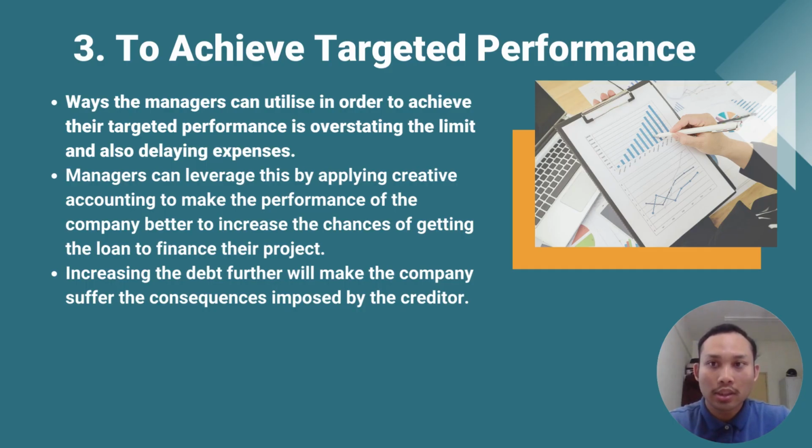So we move on to the next motive, which is to achieve target performance. First, there are a few ways the managers can utilize in order to achieve their target performance. One of them is overstating the limit and also delaying expenses. What the managers will receive in exchange is a much easier time getting a loan. All creditors lend their money to get the principal paid together with the interest of the debt.